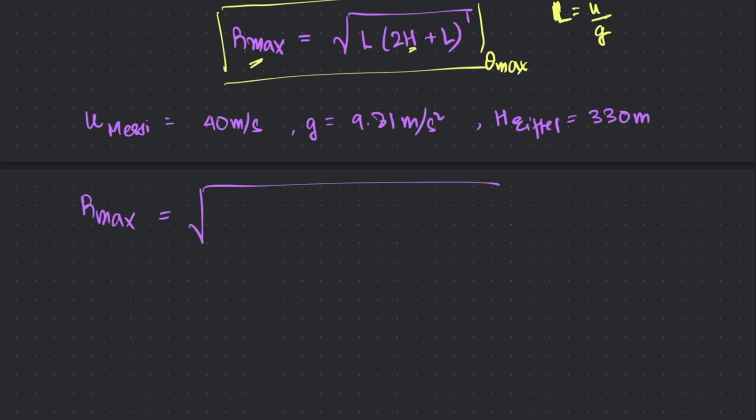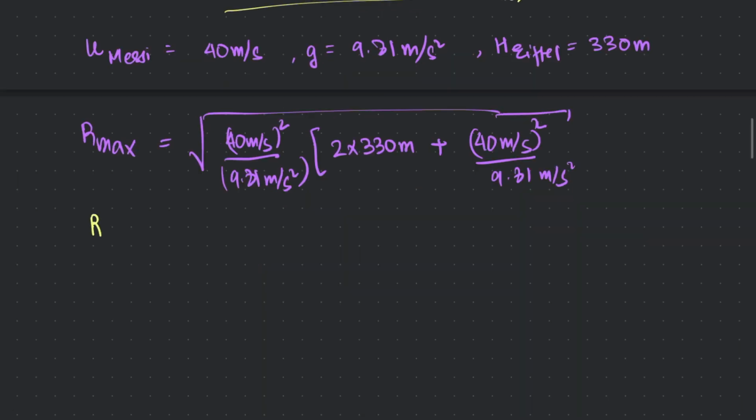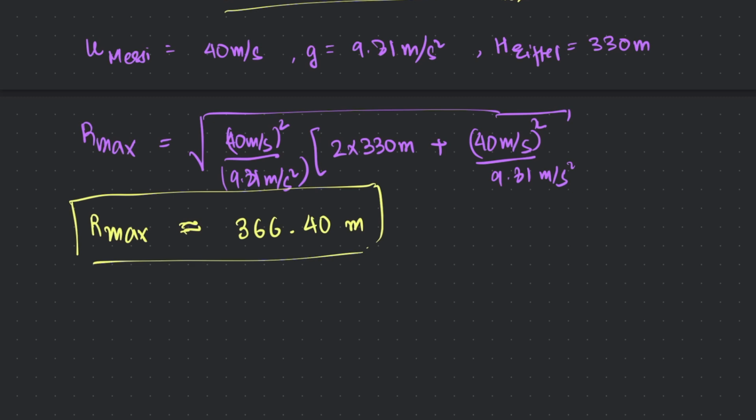L is going to be 40 meters per second squared divided by 9.81 meters per second squared, times 2 times the height, which is 330 meters, plus L again, which is u squared over g, that is 40 meters per second squared divided by 9.81 meters per second squared. We can plug in the values, and this should give us a maximum range of approximately 366.40 meters. So that is the maximum range the football can travel if Messi hits it at theta max angle.